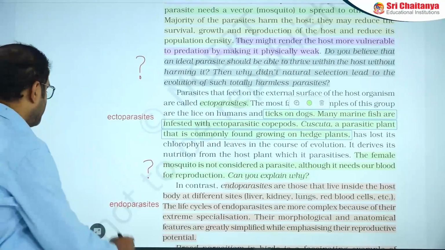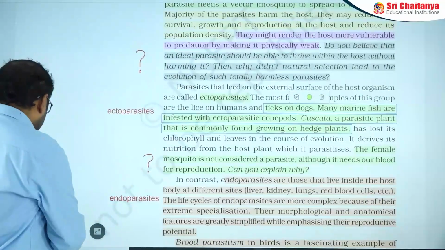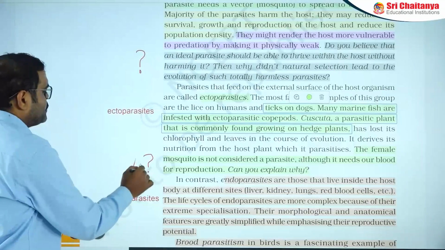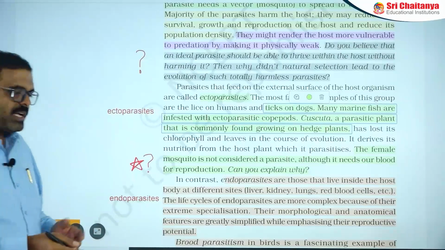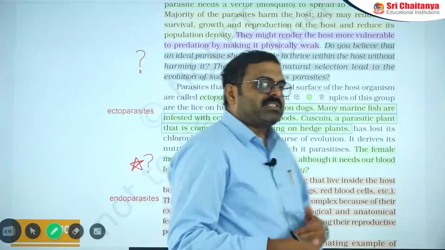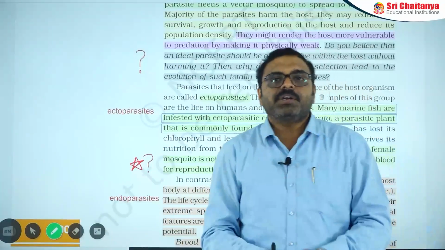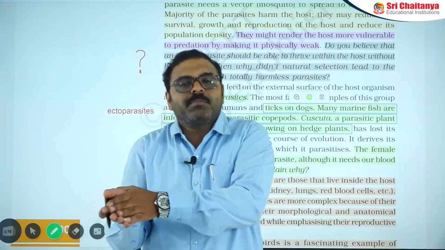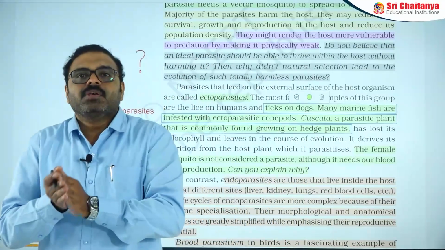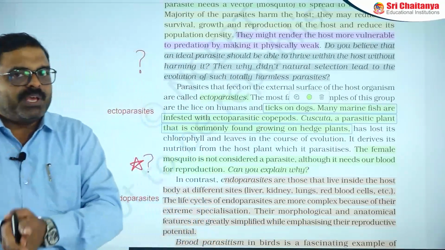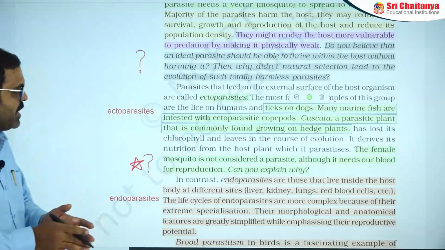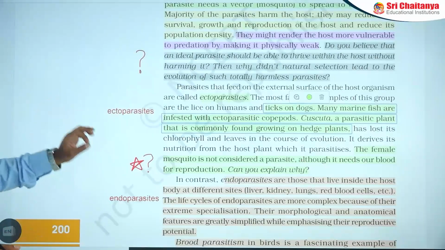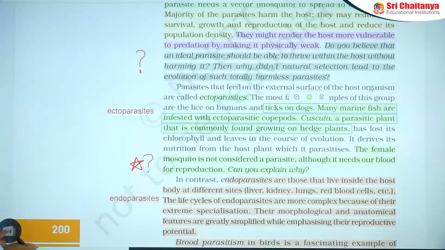And the next point is, the mosquito is not under the category of parasite. Why? The mosquito requires human blood for enhancement of its reproductive capacity, but it is not mandatory to live. In case a human is not available, it can go for another animal to get its blood requirement. Then the human is not a mandatory or obligatory host for the mosquito. That's why the mosquito is not considered an absolute parasite for the human.